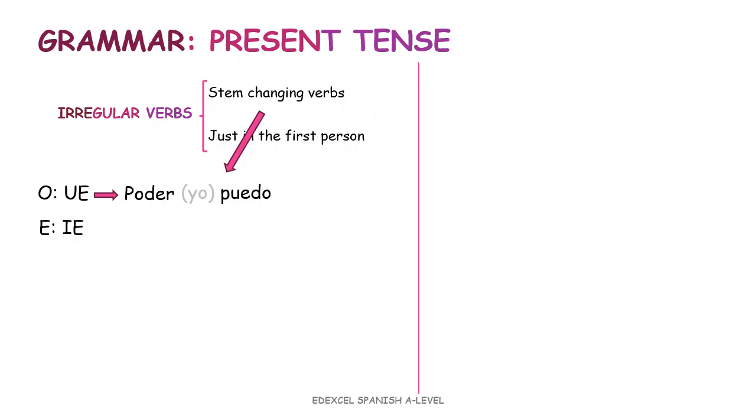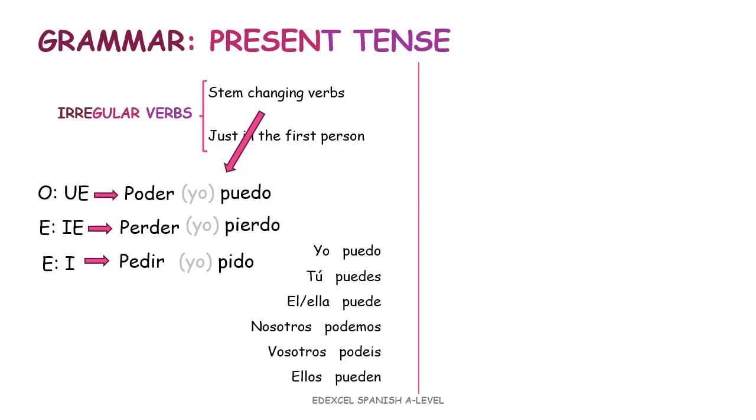The second group where E becomes IE, for example, perder, to lose, I lose, would be yo pierdo. And the third group where the stem E becomes I when conjugating. For example, pedir, I ask, it would be yo pido.